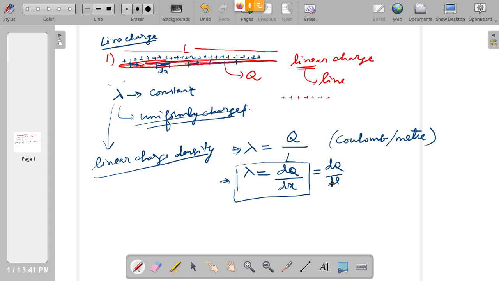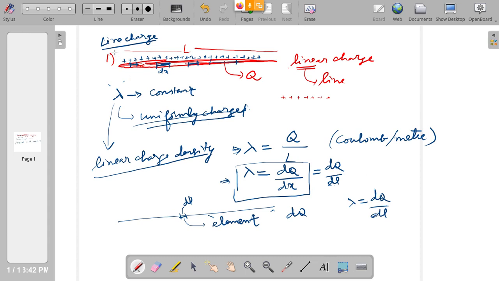A small element dl. What is the small element? The line charge is there, and in that you are taking a very small portion. That is called an element, an element of the wire. In that element you have a charge dq. The length of the element is dl. Therefore you can define lambda as dq by dl. Again the unit is coulomb per meter.